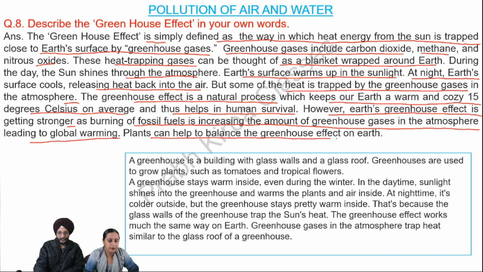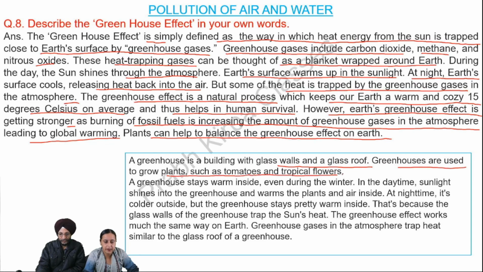Plants can help to balance the greenhouse effect on Earth. A greenhouse is a building with glass walls and a glass roof. Greenhouses are used to grow plants such as tomatoes and tropical flowers. A greenhouse stays warm inside even during the winter. In the daytime, sunlight shines into the greenhouse and warms the plants and air inside.